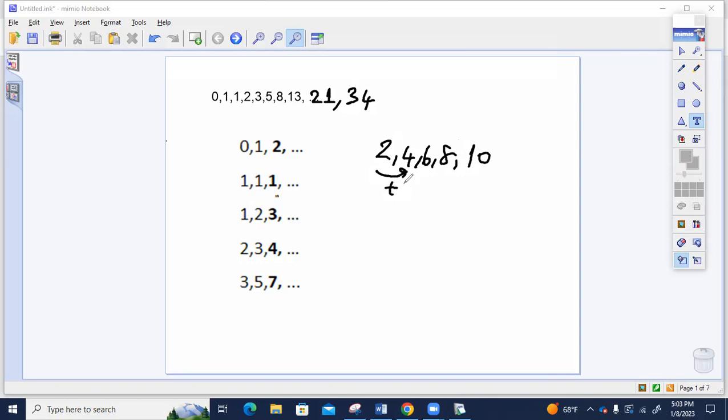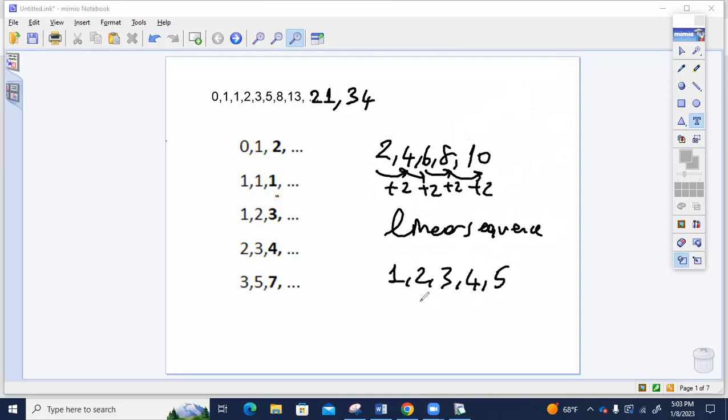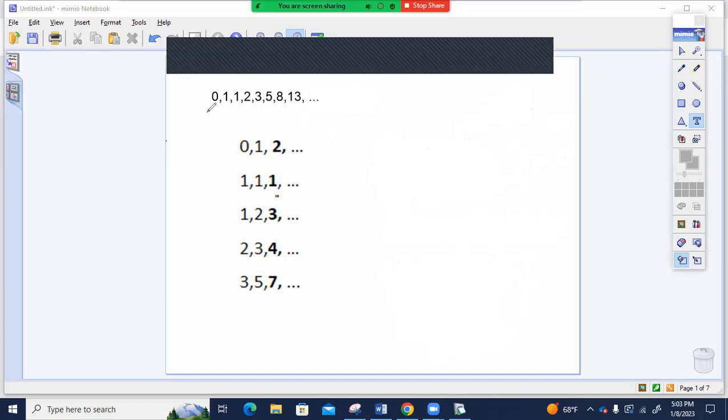2 plus 2 is 4. 4 plus 2 is 6. 6 plus 2 is 8. And 8 plus 2 is 10. So this is a linear sequence. Or 1, 2, 3, 4, 5. The difference is always 1. 1 plus 1, 2. 2 plus 1, 3. 3 plus 1, 4. That is also a linear sequence. What if we take every 2 Fibonacci numbers and then make a linear sequence?